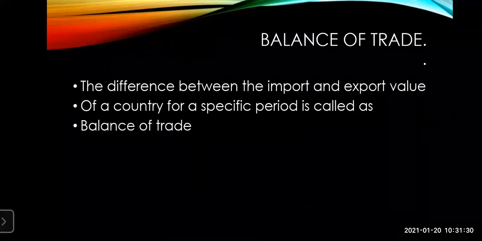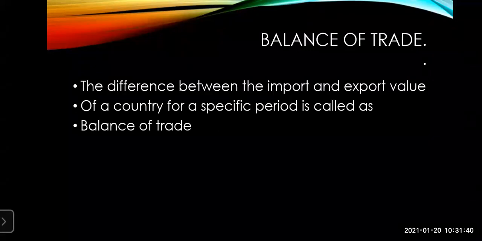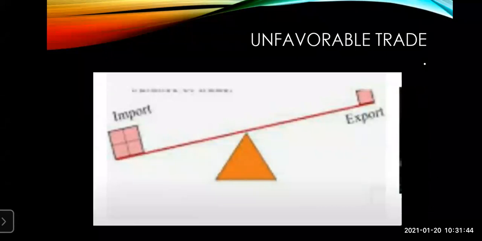Okay, we have seen today the balance of trade, the difference between the import and export value of a country in a specific period. It is called the balance of trade. In this, we have seen unfavorable trade. Unfavorable trade is when the import is more and the export is less.